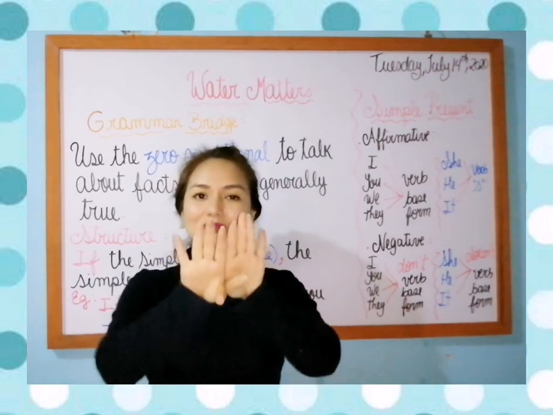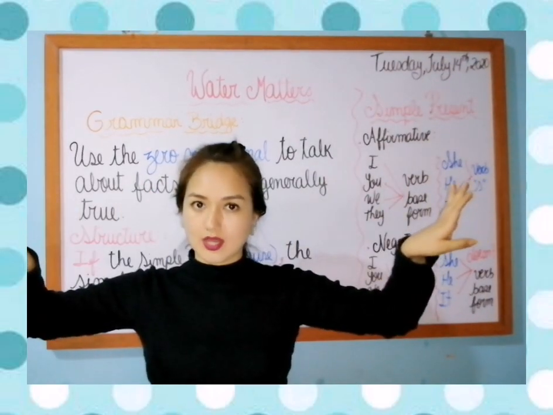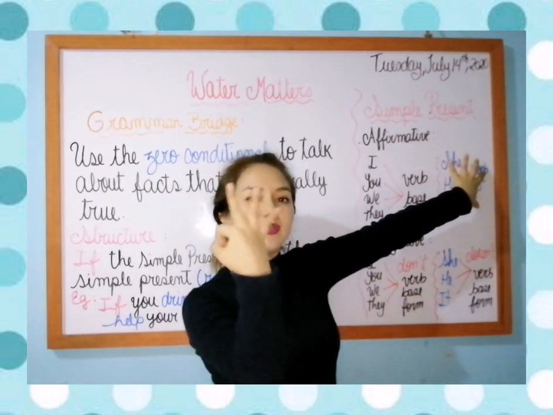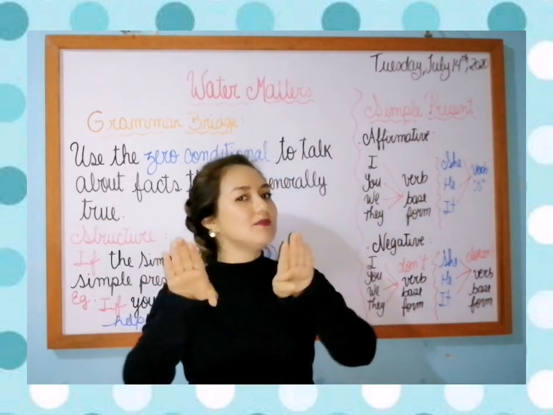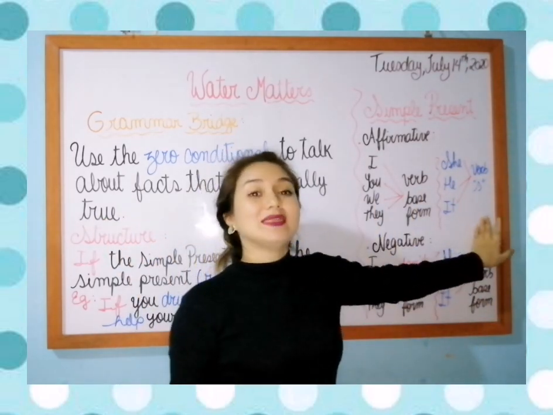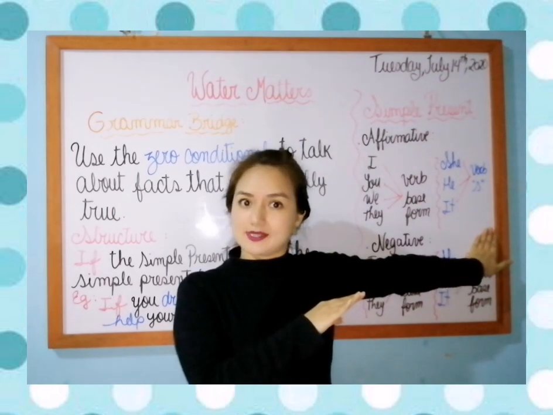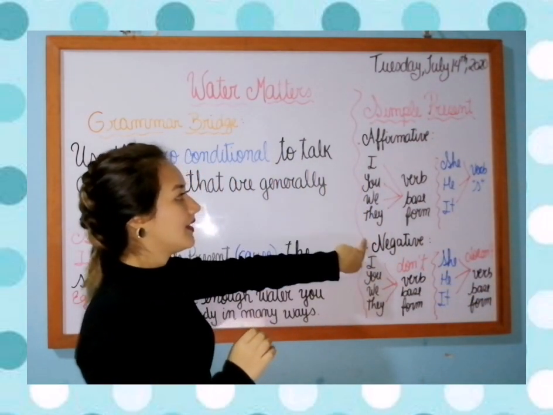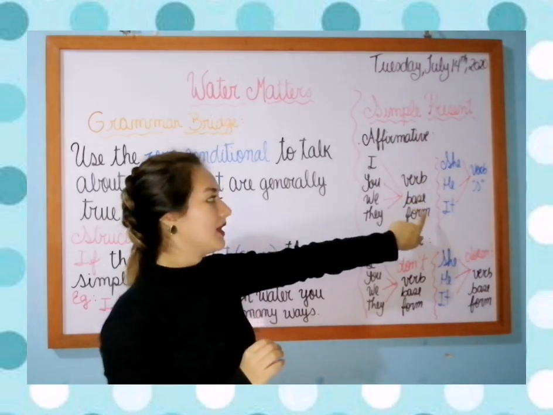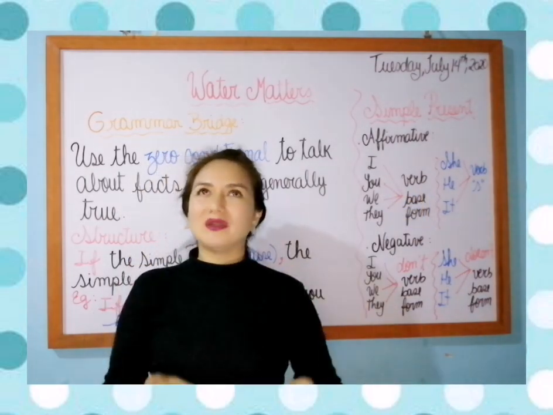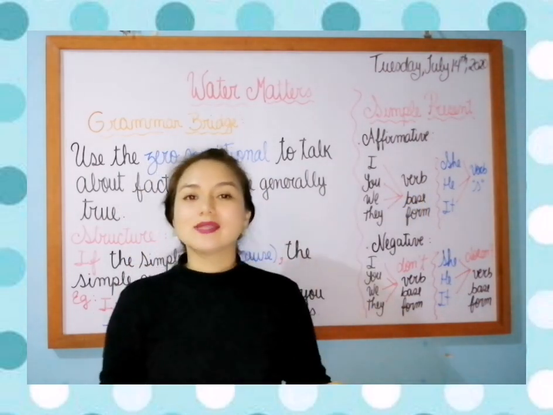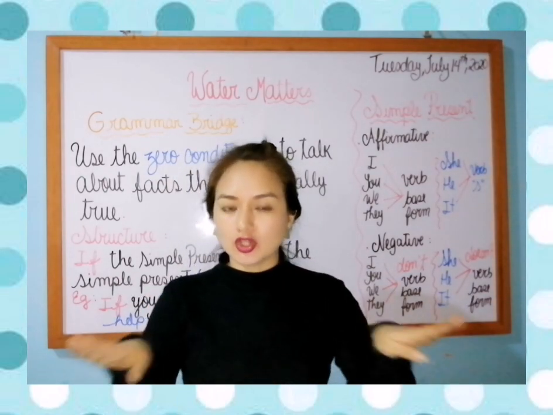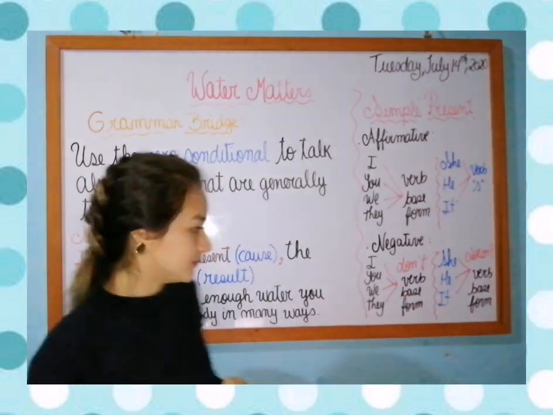I divided it in two, okay? This is the third person. For that reason I divided it, because this is a special case. Here it says I, you, we, they, and the verb in base form. What is that? The verb doesn't change.